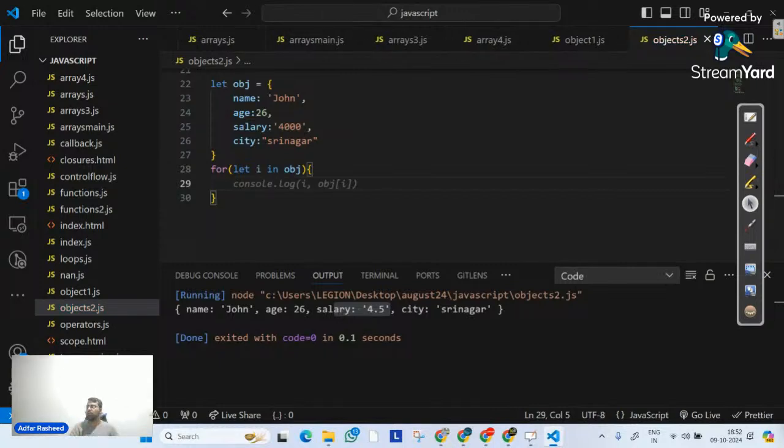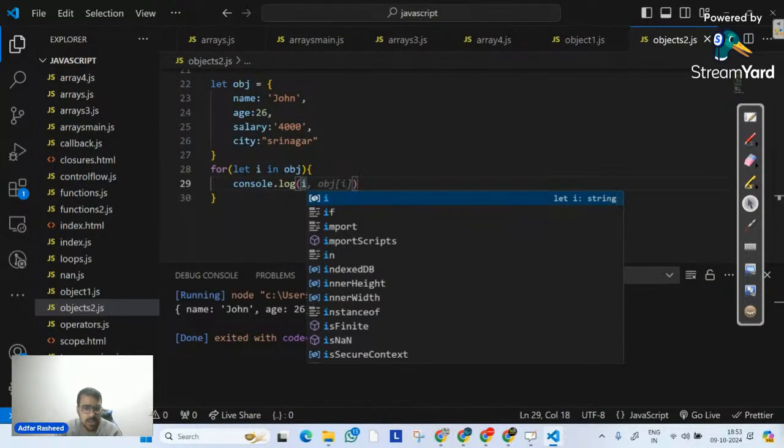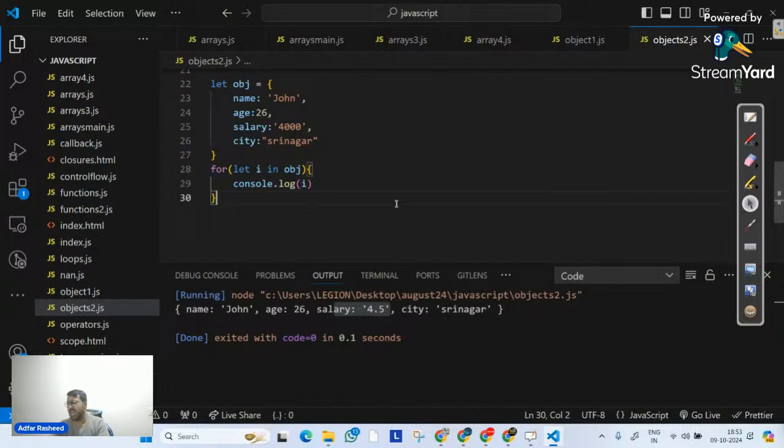This type of loop is called the for...in loop. A very important loop, especially used on objects. We use this particular loop so that we can iterate on objects one by one. Let me try to console.log i and see what will go inside this i. I don't want to do anything else, but I want to understand what i is.